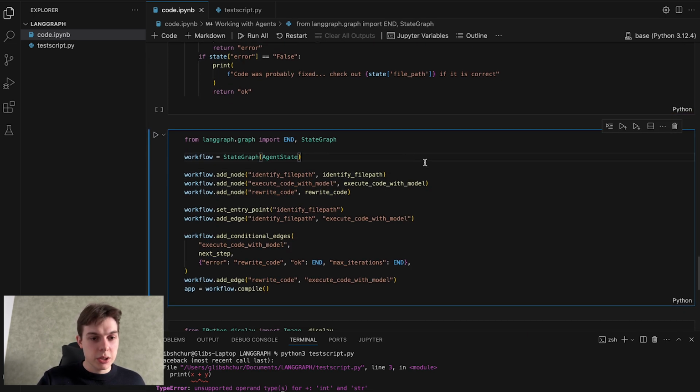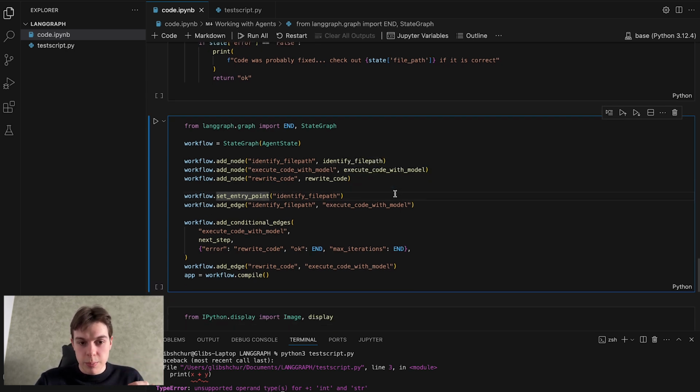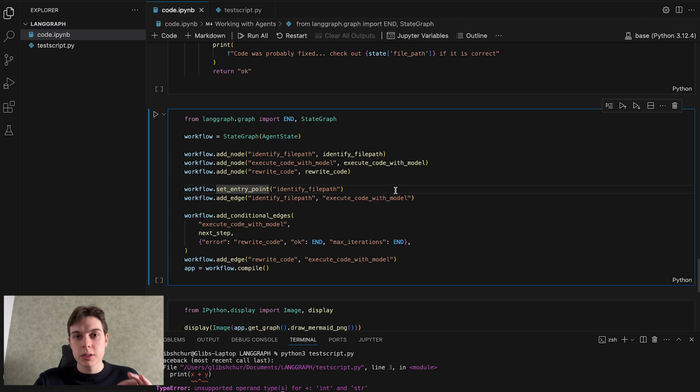And next here you can see the actual LangGraph usage. We will have 3 nodes. The first one is to identify the file path. The second one is to execute code with the model. And the third is to rewrite the code. So first of all, we're setting our entry point. This is the first node that will actually be executed.